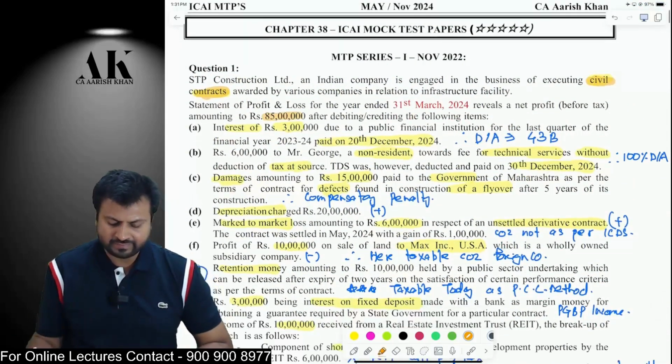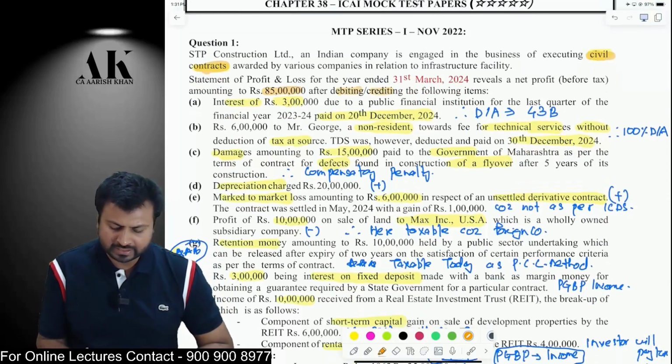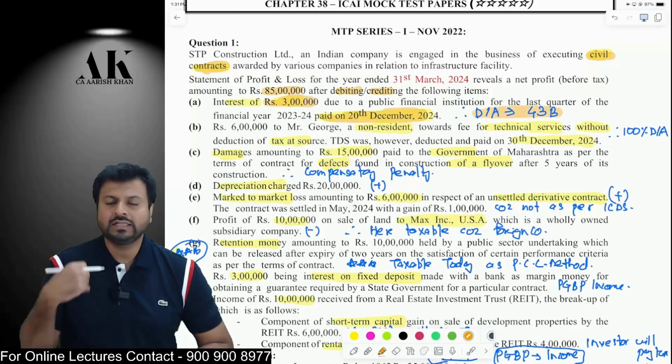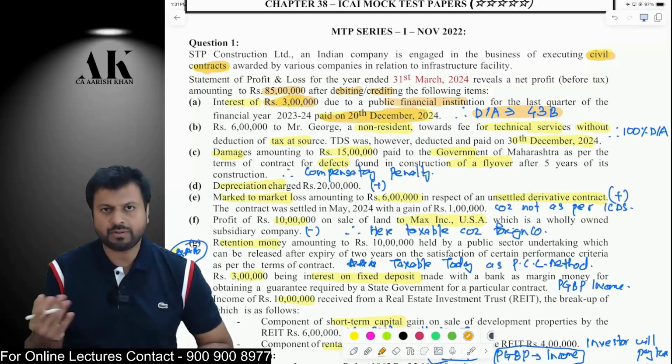The net profit is 85 lakhs. Now the first adjustment over here after debiting and crediting of the following items. There is some interest of 3 lakh rupees which is not paid till the due date of filing of return. It is paid after the due date of filing of return. Therefore, this interest will be what? This interest will be disallowed because the loan is taken from a public financial institution. Okay, it is disallowed under 43B.